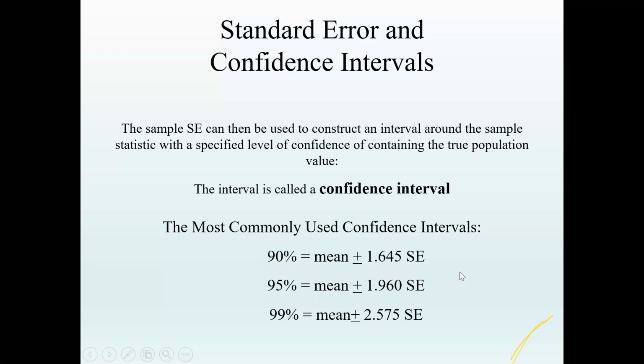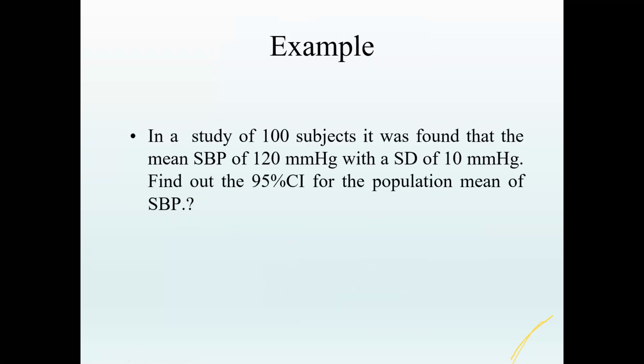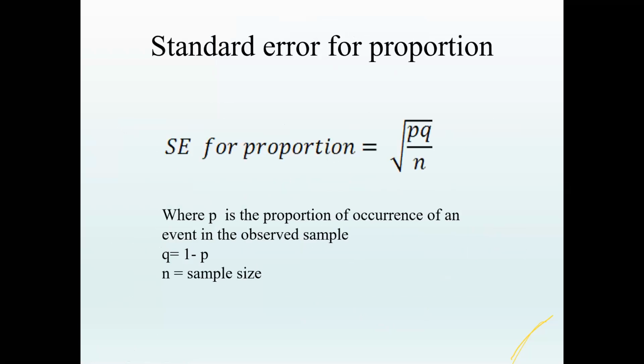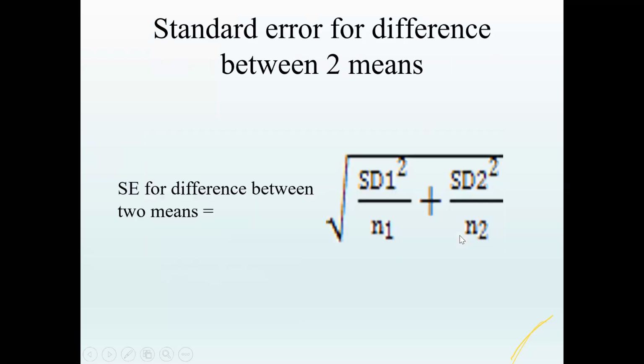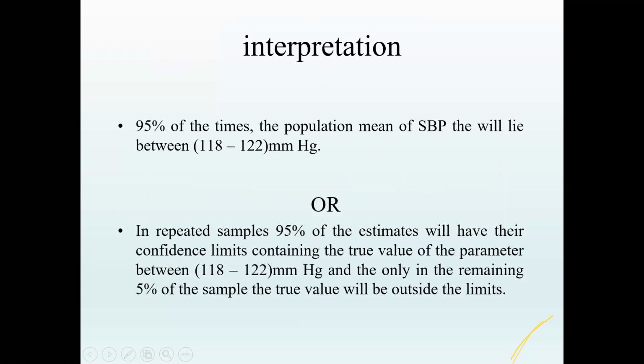The same concept is being applied here. Now there are different methods in which standard error is calculated depending upon the situations.